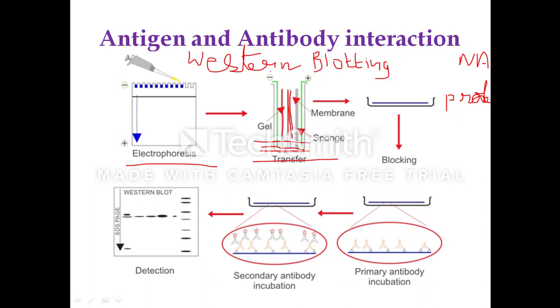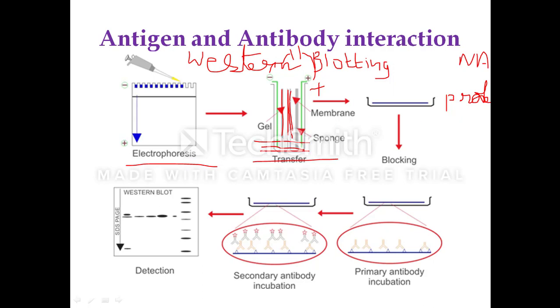When you provide current to this electrotransfer unit, the proteins, being negatively charged, move from the negative electrode towards the positive electrode. When they are moving towards the positive electrode, they have to pass through the membrane, that is the inert membrane. So this membrane will hold the protein. This electrotransfer will be done for a very short duration to transfer the protein from gel to the membrane.